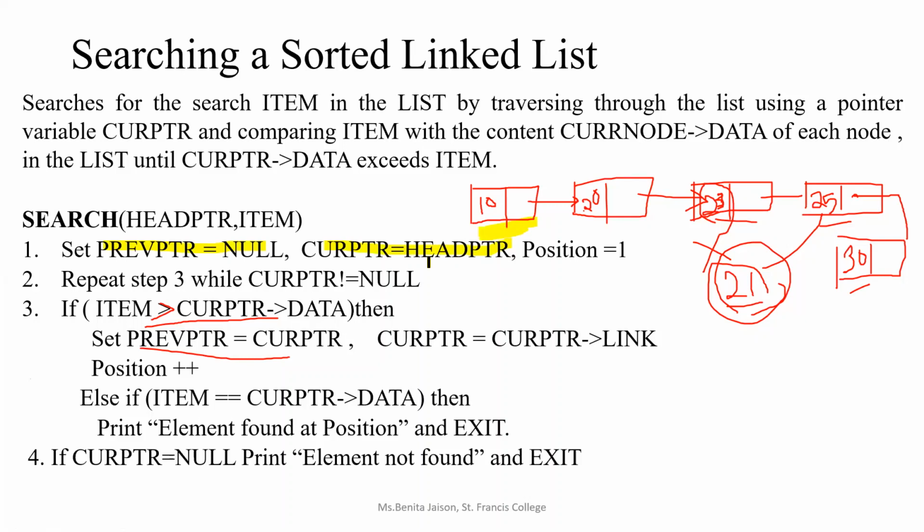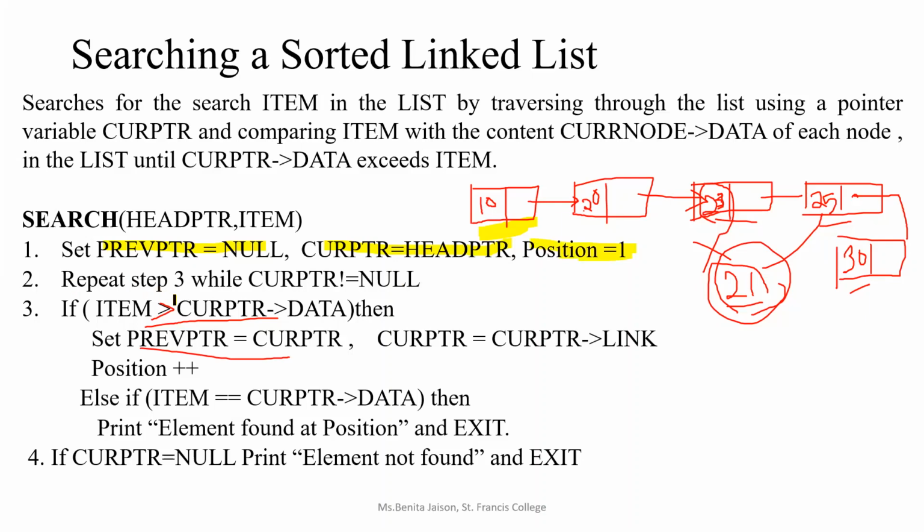Head pointer will be having the address of the first node. Head pointer, this also you should remember. Initialization is always previous pointer equal to null, and current pointer is initialized to the address of the first node, which is there in head pointer. Got it? We are using another variable called position, which is initialized to 1. That means we will be starting the checking or comparison from the first node. So position is initialized to 1.